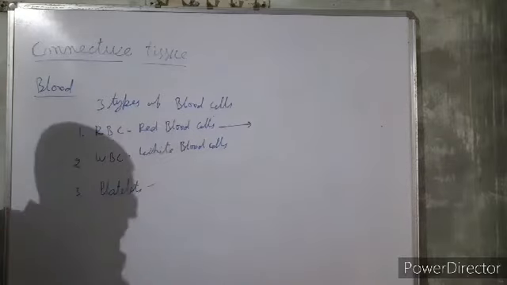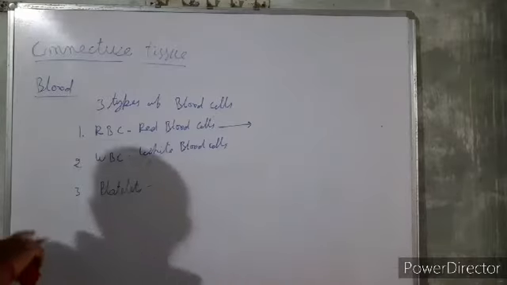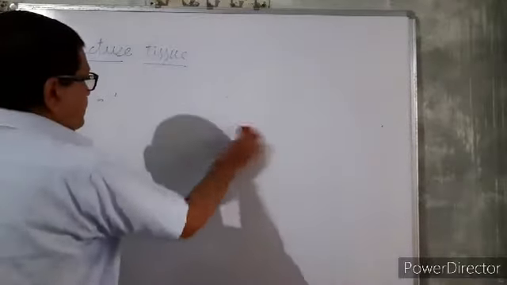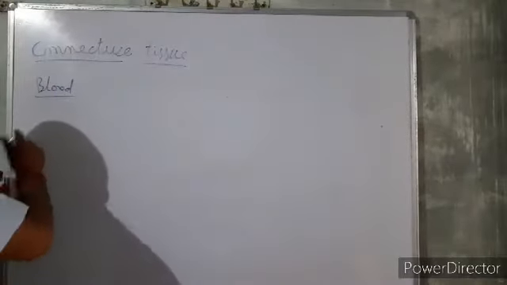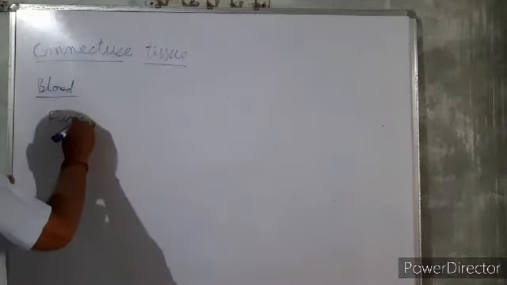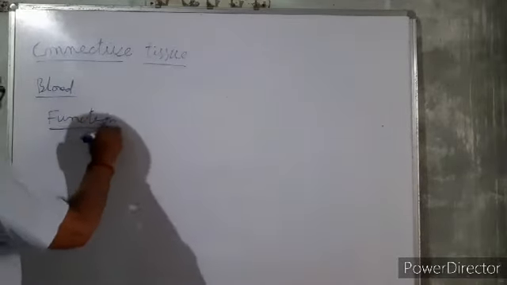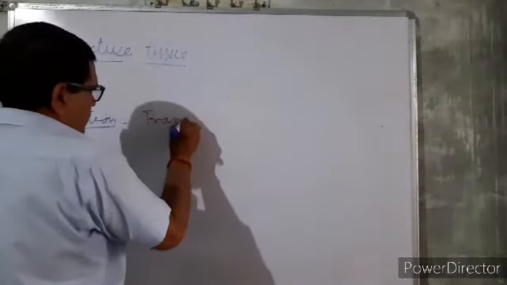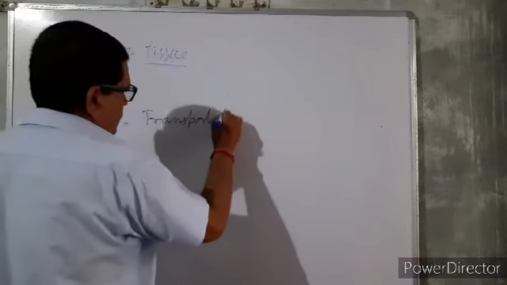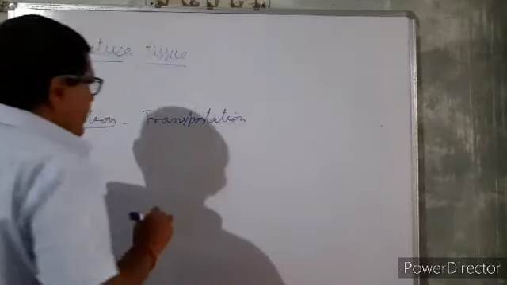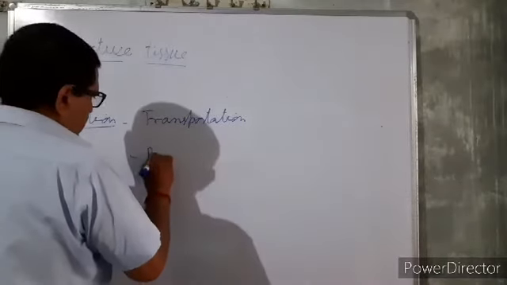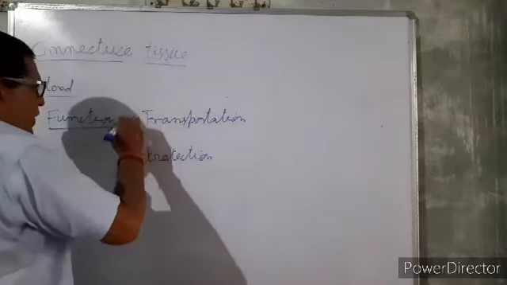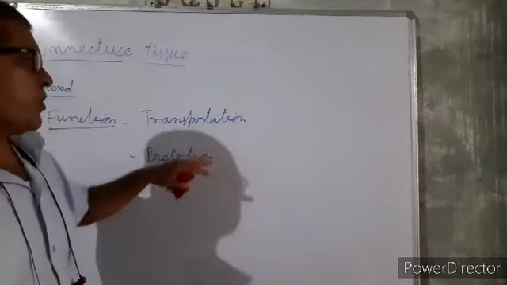Now next, the function of the blood. The blood has mainly two functions: one is transportation and the other is protection.